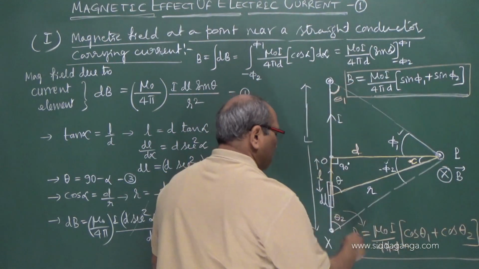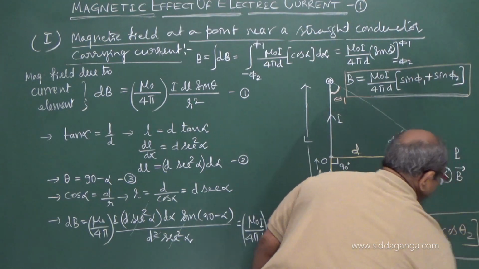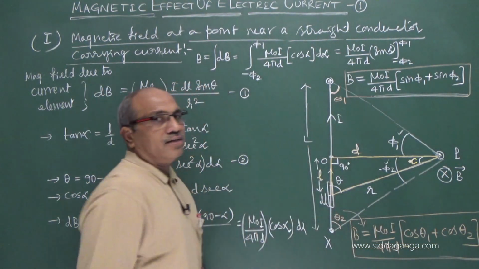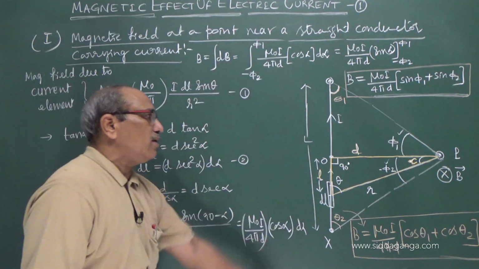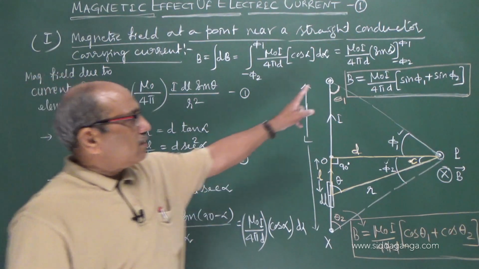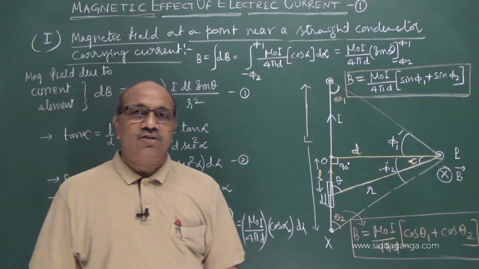There is an alternate method. In one law we study, Ampere's circuital law, we prove the same relation directly as a special case for an infinitely long straight conductor. That is for your syllabus. No derivation, but remember the equation correctly. Special cases we will discuss in the next class. Thank you.